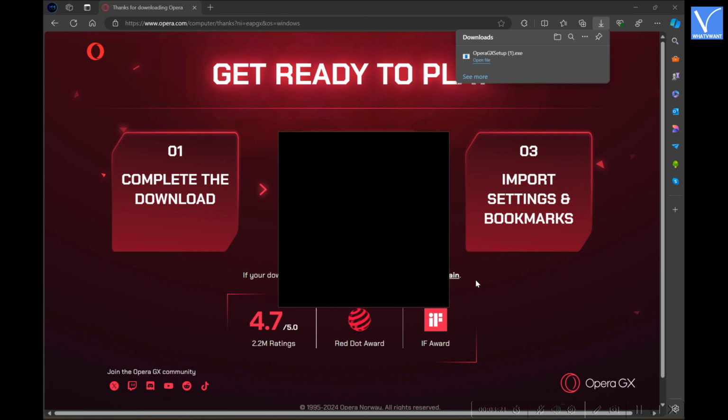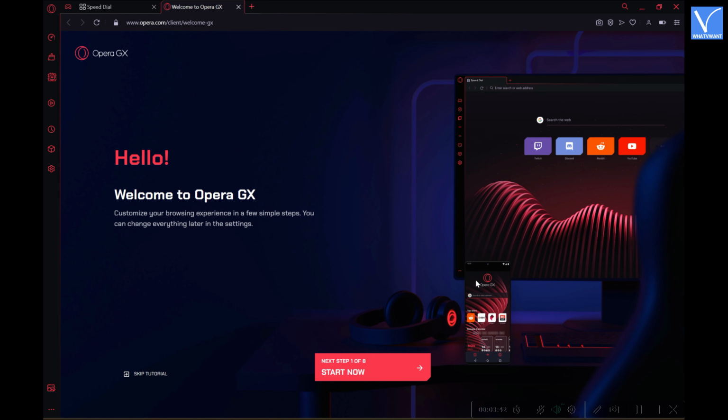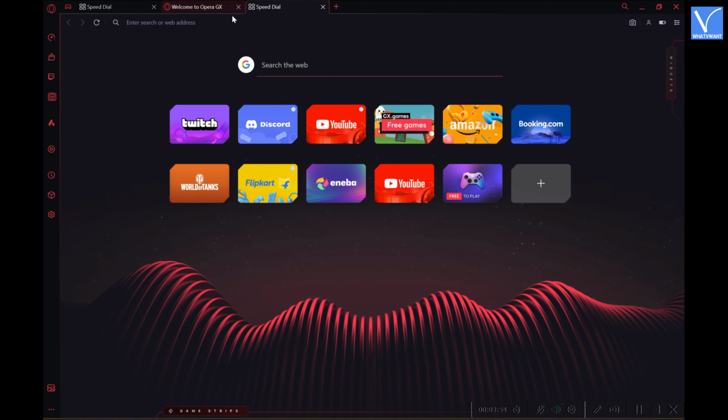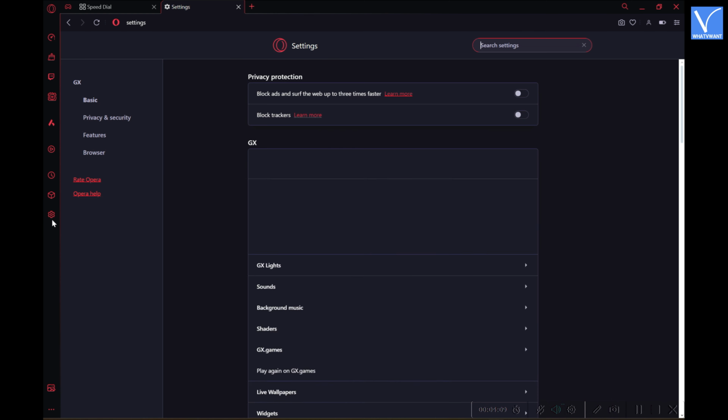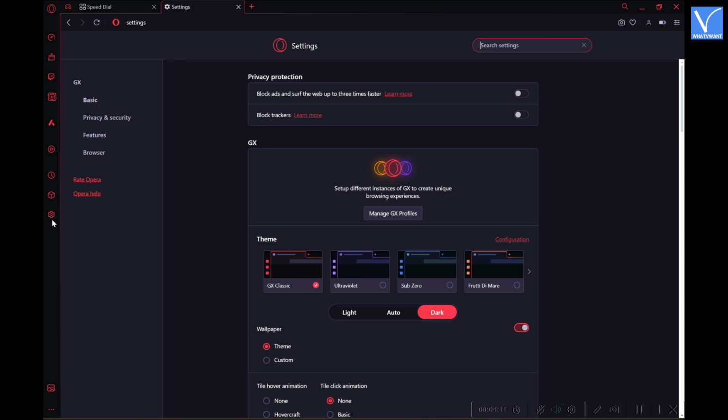The application will open automatically after the completion of installation process. The initial interface of the browser will be as shown in the tutorial. Click on the gear icon available on the left sidebar. Then it takes you to Settings page.